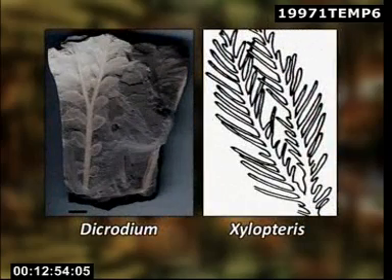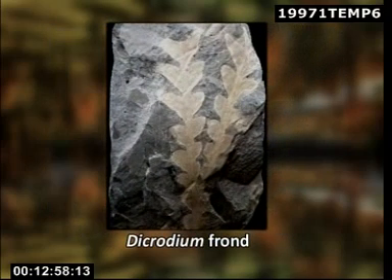The pinna bear pinnules that were closely set and linear or lanceolate in shape. Corystospermaceae include the form genera Dicroidium and Xylopteris for leaves or fronds. The frond had a dichotomously forked rachis and was unipinnate with sessile pinna attached by their broad bases.